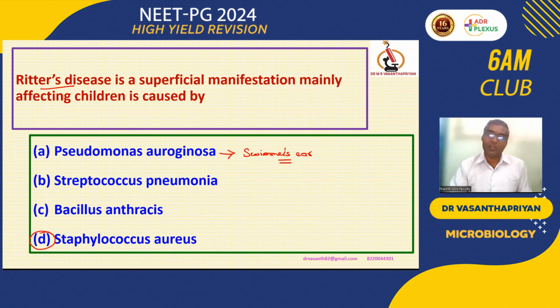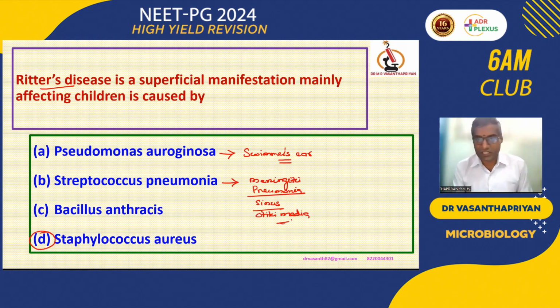malignant otitis externa. Then coming to Streptococcus pneumoniae, it is responsible for pneumonia as well as meningitis in children. Moreover, Streptococcus pneumoniae, otherwise called pneumococci, is responsible for sinusitis and otitis media infection in children. There is one more gram-negative bacterium responsible for the same manifestations like otitis media, sinusitis, pneumonia, and meningitis: Haemophilus influenzae.